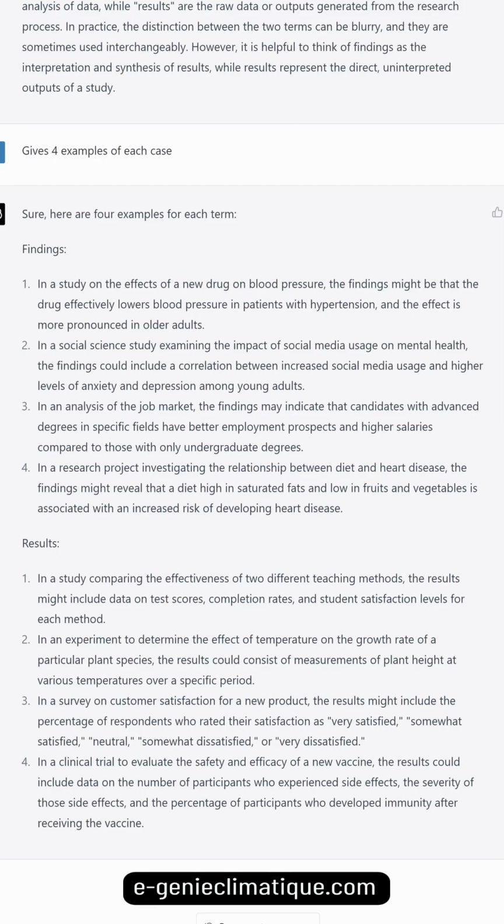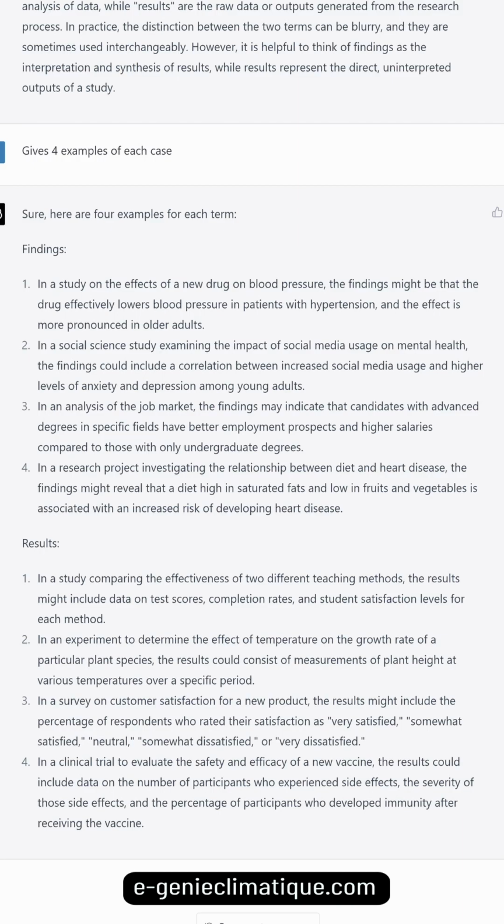Findings. In a study on the effects of a new drug on blood pressure, the findings might be that the drug effectively lowers blood pressure in patients with hypertension, and the effect is more pronounced in older adults. In a social science study examining the impact of social media usage on mental health, the findings could include a correlation between increased social media usage and higher levels of anxiety and depression among young adults.